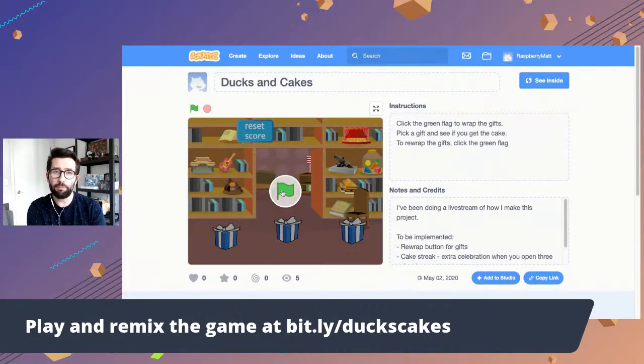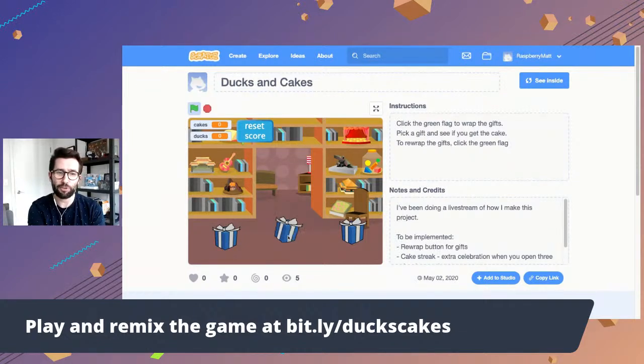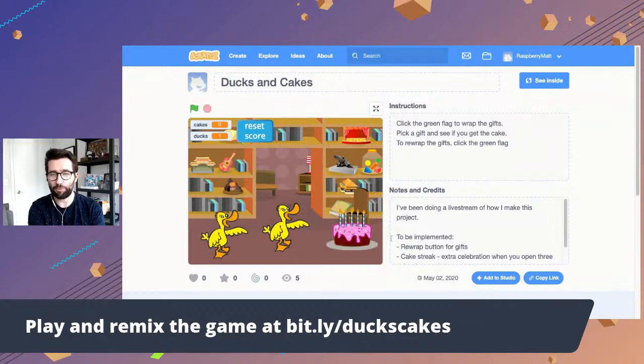But you hit the green flag to play the game. How it works is that you click on a present, and you've got to pick one of them. You can only get one present. And what you're hoping for is to get the cake and not the duck. So let's see what happens here. I'm going to choose the middle one. Oh, got the duck. And this one was the cake.